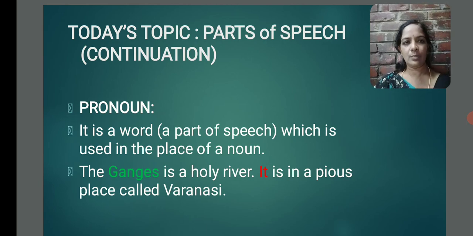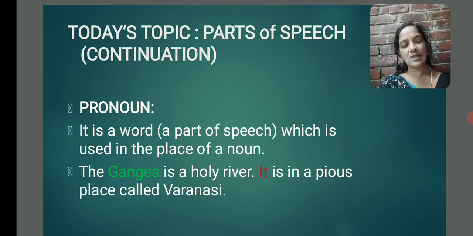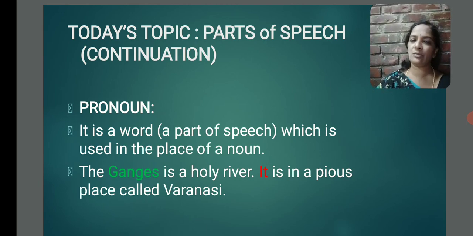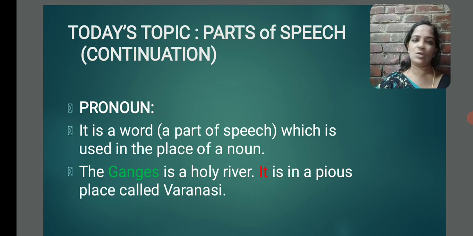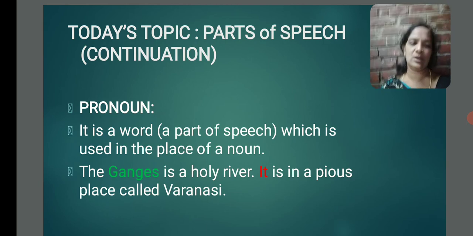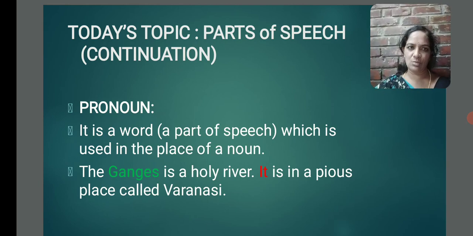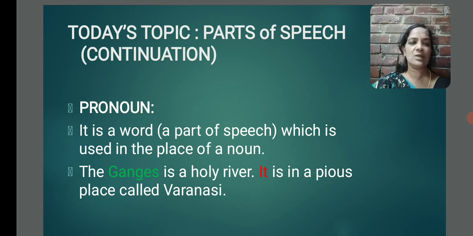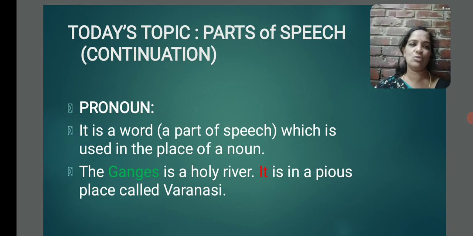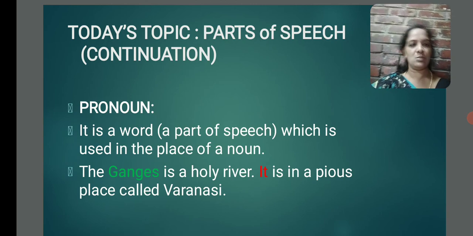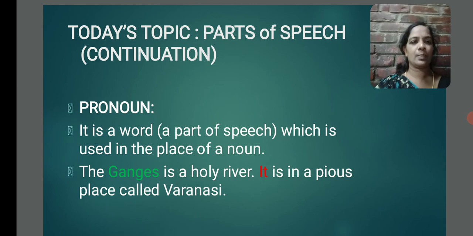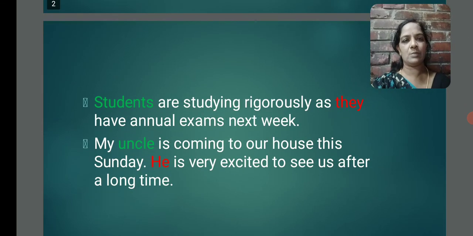Okay. What does the definition say? Instead of a noun, we can use some other word. That some other word is called pronoun. Clear? So here it is a pronoun. I want to say something more about this pronoun it. It is a pronoun. Remember this point. It is a pronoun. It can be used for lifeless things, for small children and for animals. Okay. Let us go to the next example.